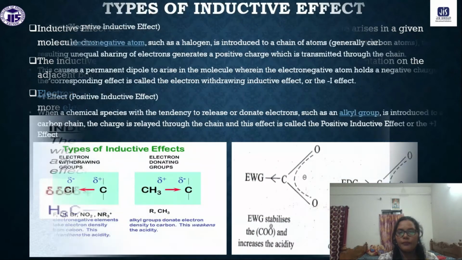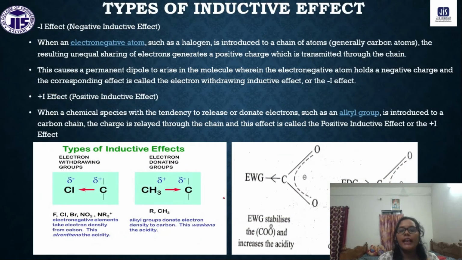There are two types of inductive effects. One is the minus I effect, or negative inductive effect, and one is the plus I effect, or positive inductive effect.